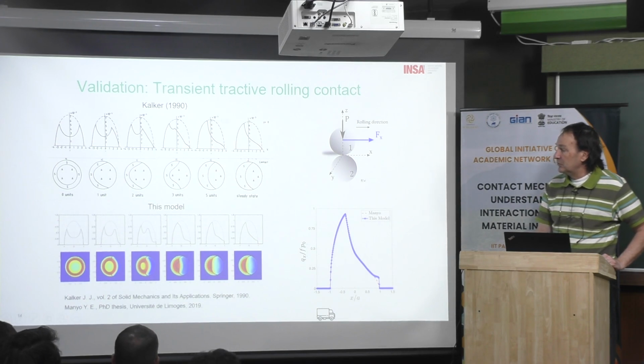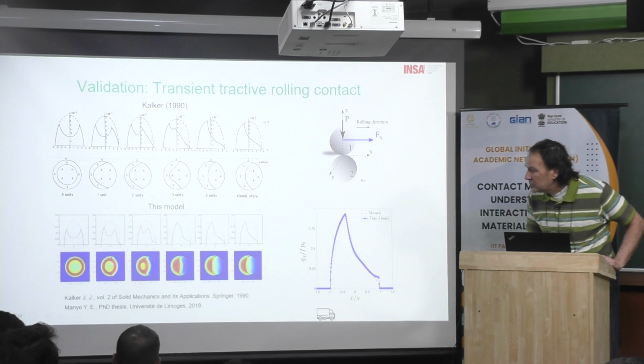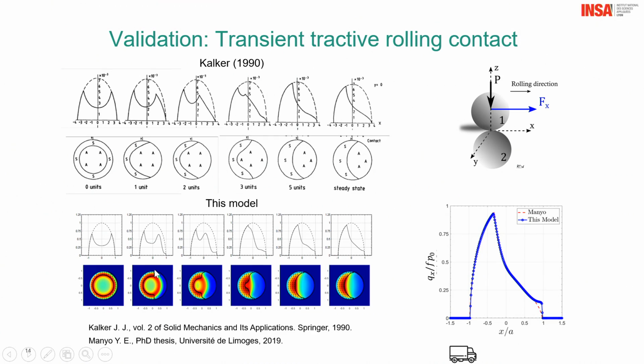Then just to compare to that, you can see that we have a good agreement. There is some difference. However, I recall that they have only a few elements, and we have many more elements in this area. And here in this figure, we try to show the sliding area with a small s, meaning sliding. Then you can see the limit between the sliding area and the sticking area. Okay, there is some difference, but globally it looks the same. And also you can see the magnitude of the shear stress.